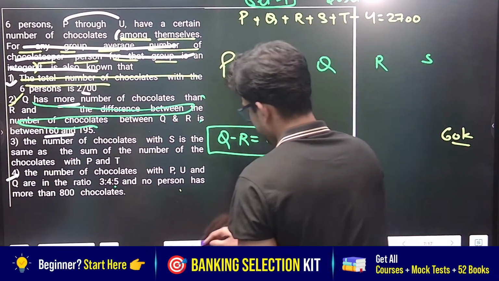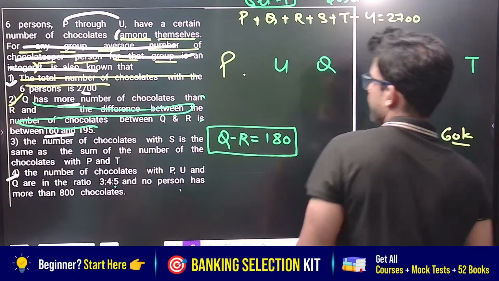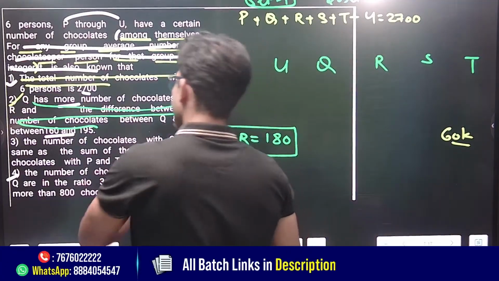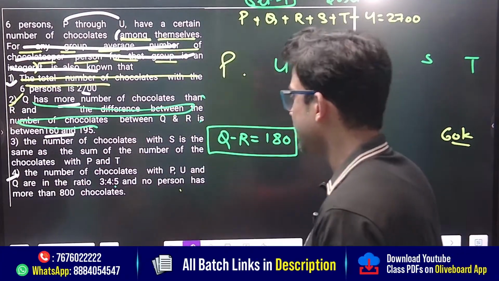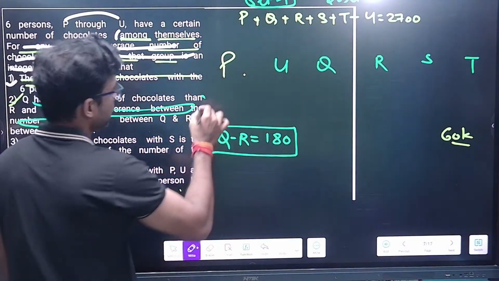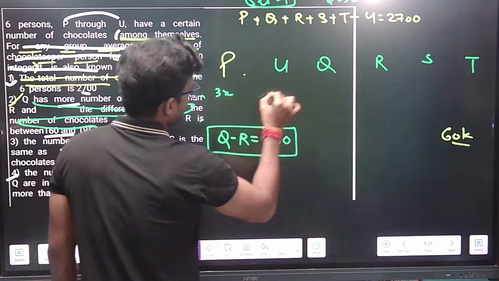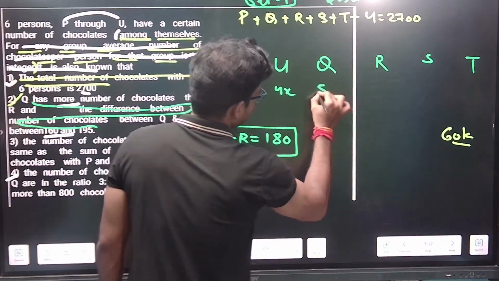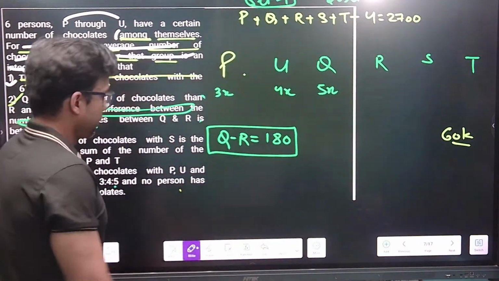Now it's fine. Now see, because they are saying that the number of chocolates with P, U and Q are in the ratio 3, 4 and 5, the ratio they have given, I'll write down 3x, 4x and 5x. Correct? This is what they have given.